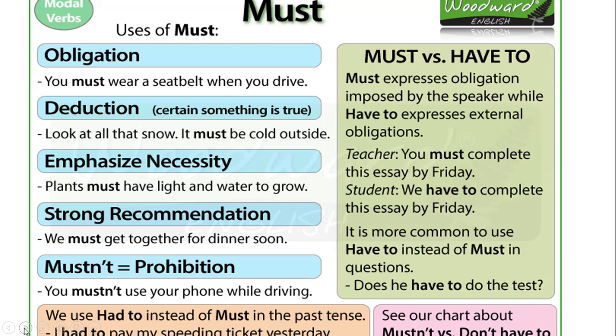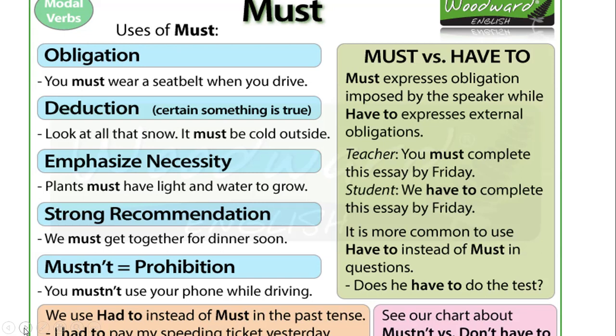Next is deduction. Something certain is true. Look at all that snow. It must be cold outside. So from the window, if we are seeing that there is snow all around, or it is raining very heavily in winter season, what will we say? It must be cold outside. Sitting inside our room, we are just thinking and saying it must be cold outside, because the picture is quite clear in front of our eyes, and because it is snowing, it must be cold outside.